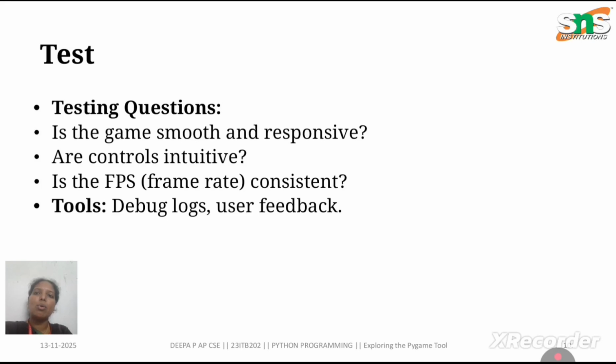Finally, we test the prototype. Is the movement smooth? Are the controls responsive? Are the graphics loading correctly? Is the frame rate consistent? Is the game fun and clear? Based on the testing, we refine the game using the Pygame tools to improve the performance and user interactions.